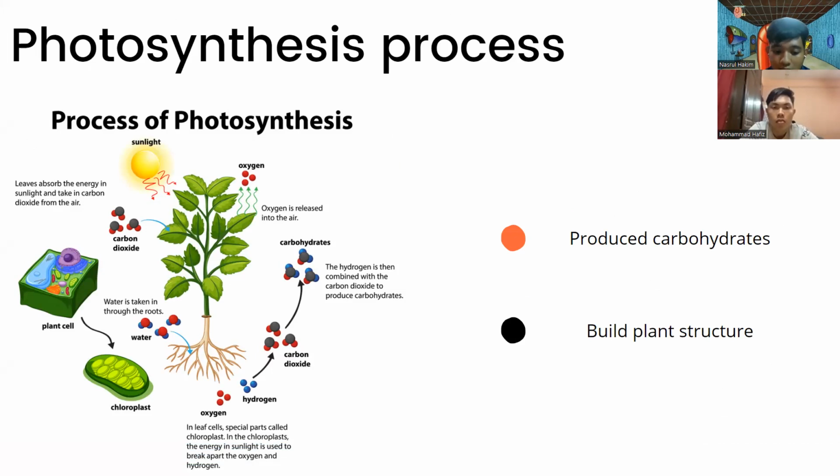It can be summarized as a chemical equation where 6 molecules of carbon dioxide combine with 12 molecules of water using light energy. The equation resulted in one glucose molecule, which is the carbohydrate with 6 molecules of oxygen and 6 molecules of water. Within the plant cell, the water is oxidized, meaning it loses its electron, while the carbon dioxide is reduced, meaning it gains its electron. Plants store their energy within the glucose molecules.